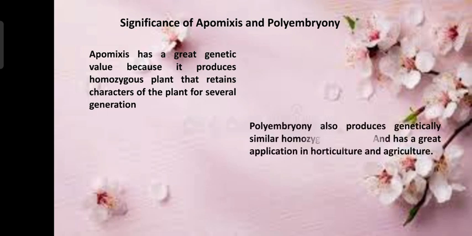Polyembryony also produces genetically similar homozygous plants, and it has a very great application in horticulture and agriculture. With this we have finished the second chapter, sexual reproduction in flowering plants.